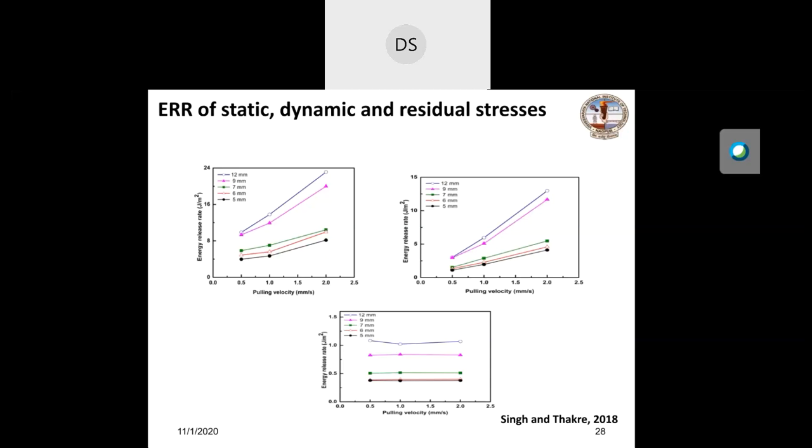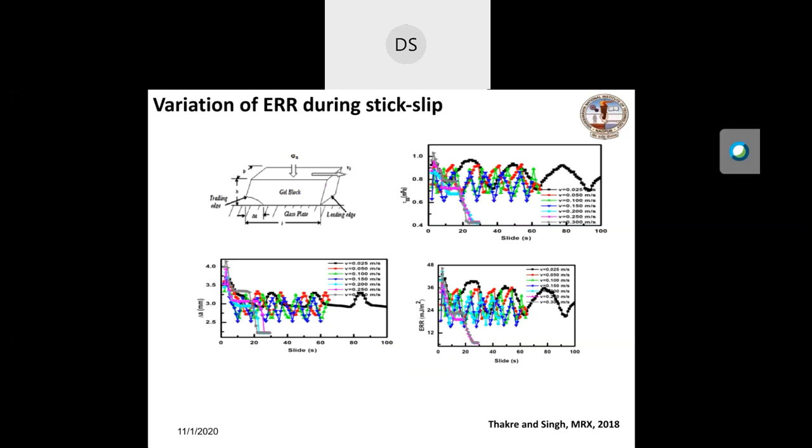We have also studied the variation of energy release rate during stick slip. As you mentioned, in stick slip, sometimes the sliding mass sticks, sometimes slips. So this sinusoidal motion, we will find in the form of stick slip. Then again measuring the crack length and corresponding force and using the standard expression of energy release rate, we are able to find the energy release rate for stick slip phenomena as well.